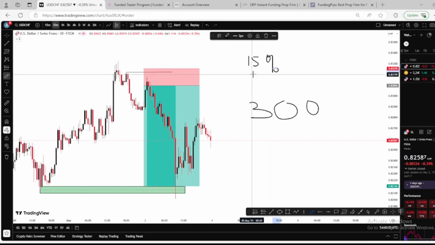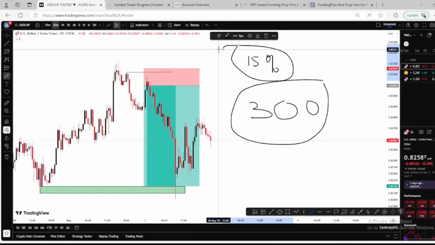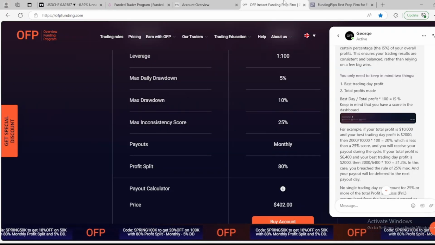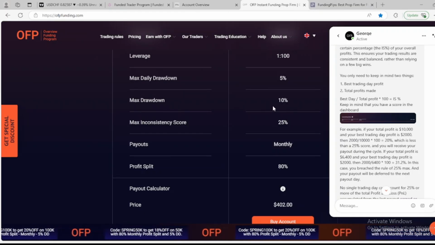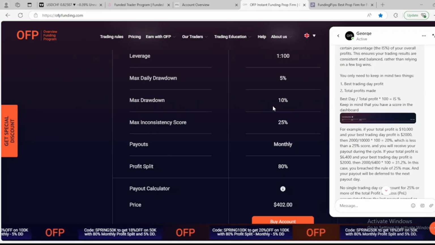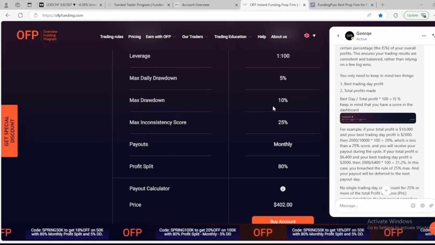Okay, so that means in a particular day, your highest win shouldn't be 50% of your total profit. Every profit that you make should be less than 50%. So that was what Mr. George was saying right here. So how will you go by this approach? Because if you are not careful, you can be trading this account for like 2 months and your highest win is still above the 25%.